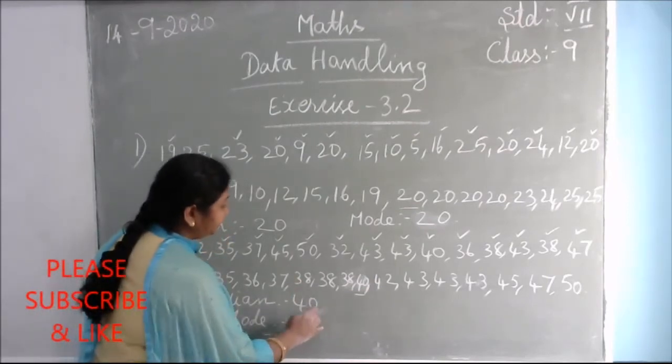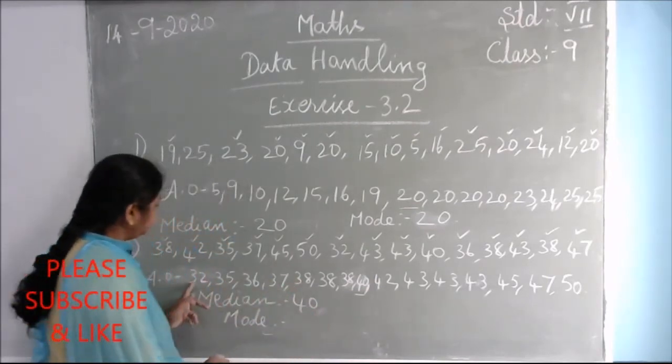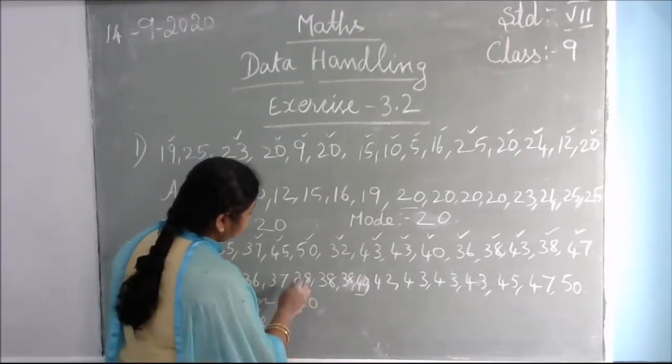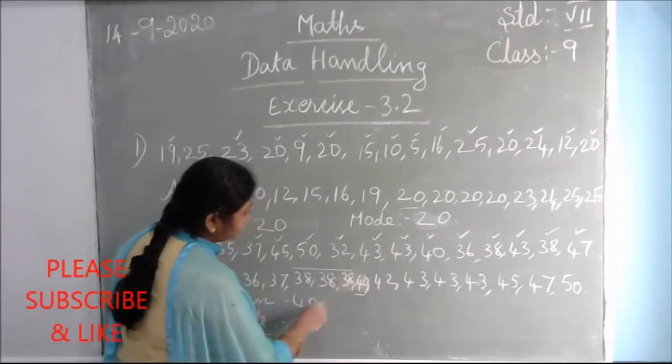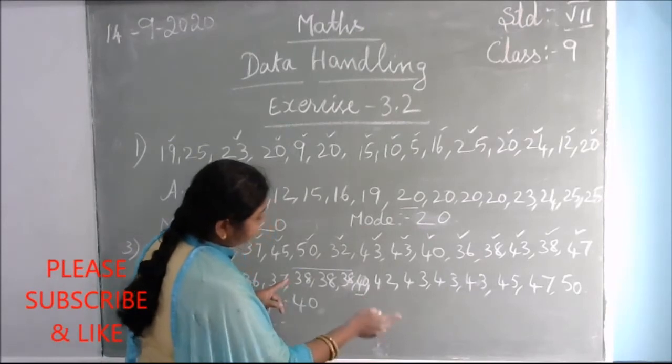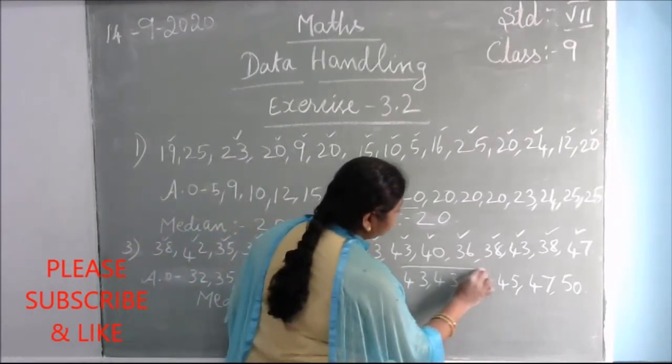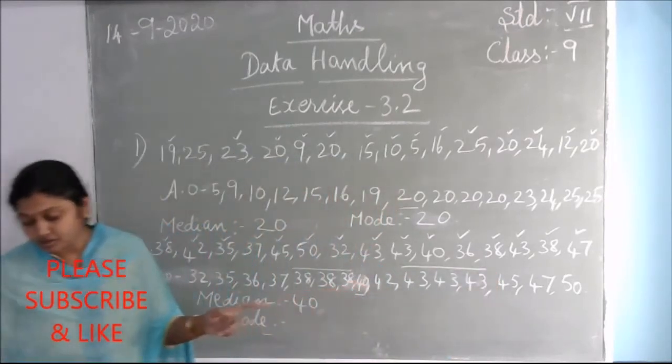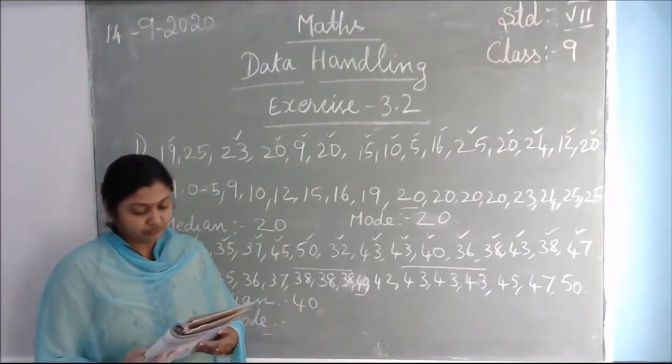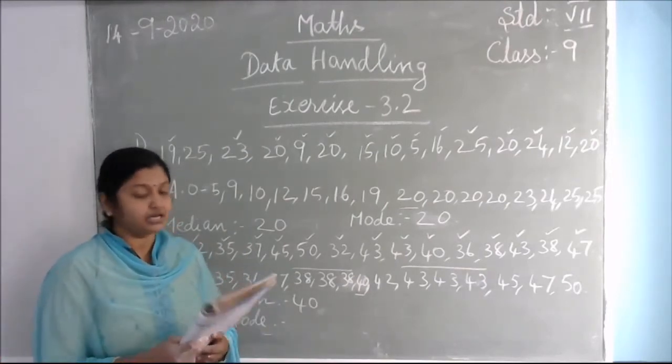Okay. Now we'll find the mode. If you check, 38 has repeated 3 times and another number has also repeated 3 times. Yes, 43 also repeated 3 times. What is the question? First question, find the mode and the median.